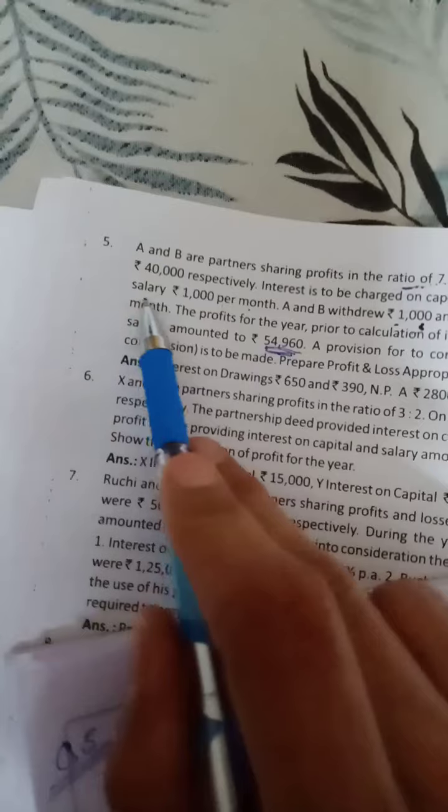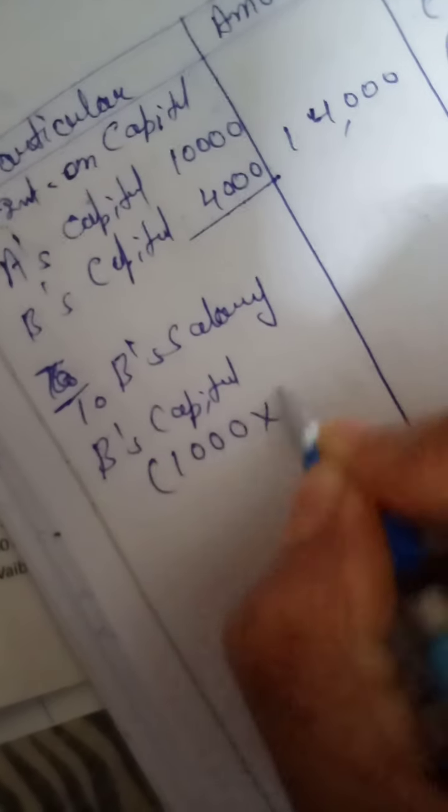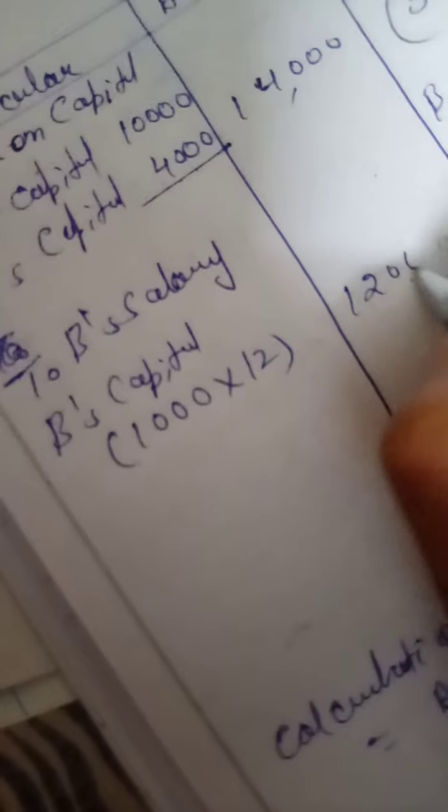Then we come back to the point on salary. B is entitled to a salary of 1,000 per month. So, to B's salary, B's capital, 1,000 into 12 is 12,000. Clear?